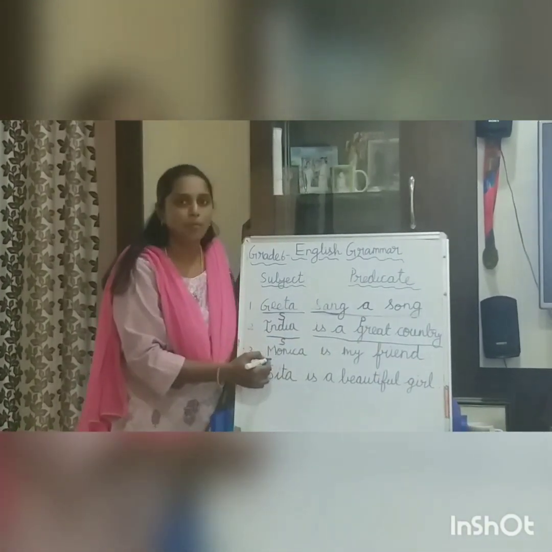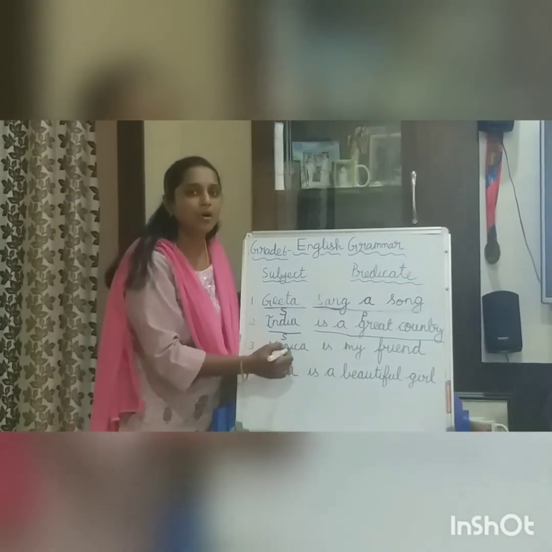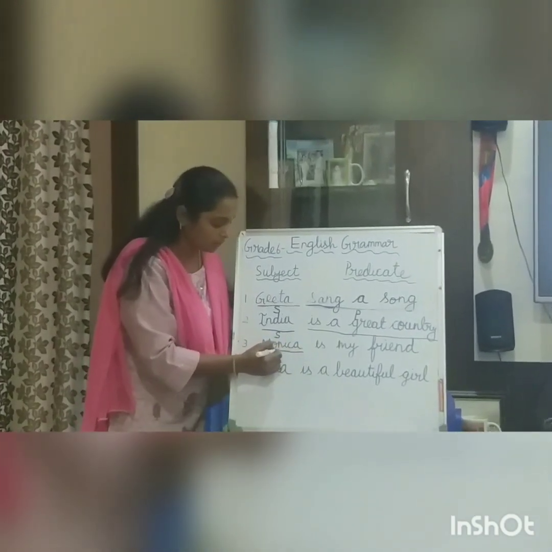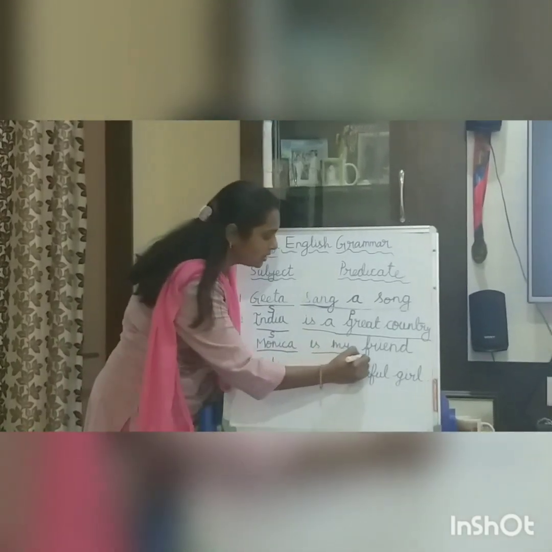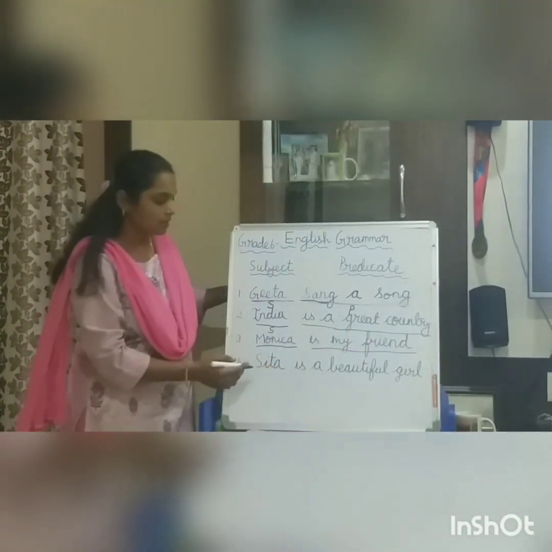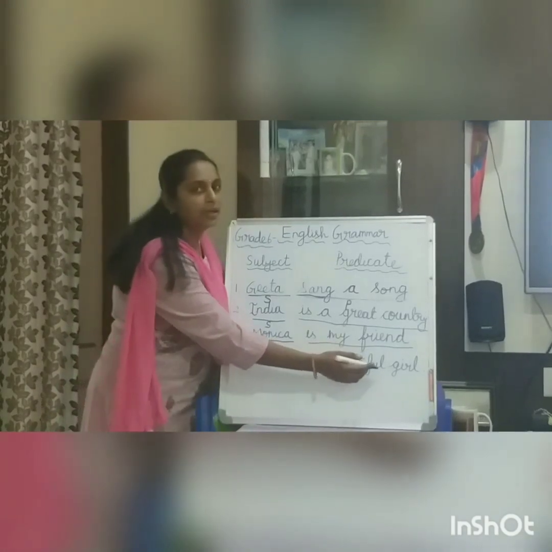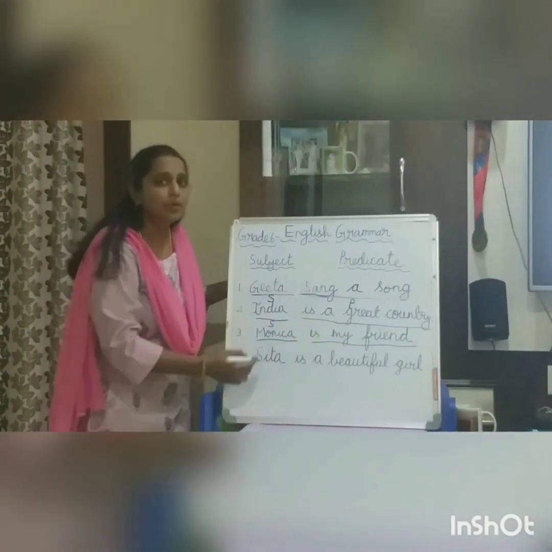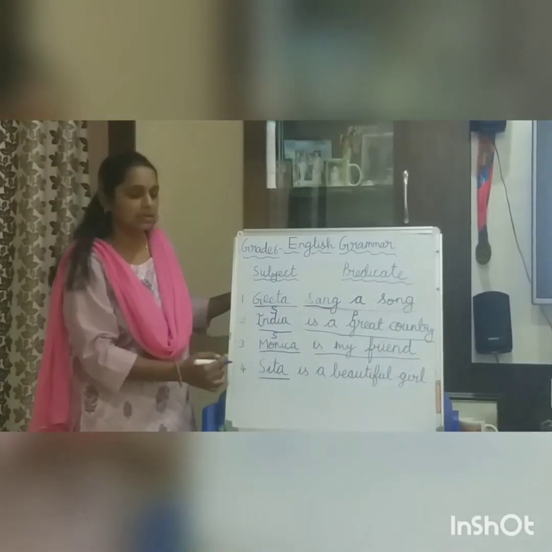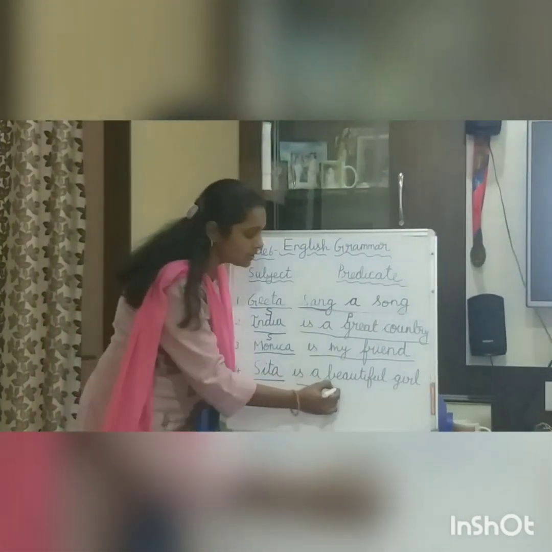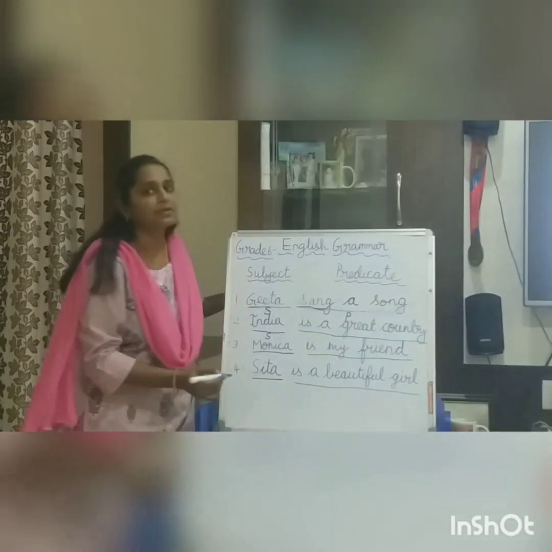The answer is Monica. So, we are talking about Monica here. So, subject is Monica and the rest of the sentence is predicate. Sita is a beautiful girl. Who is a beautiful girl here? Sita. So Sita is the subject here. And the rest of the sentence is predicate.